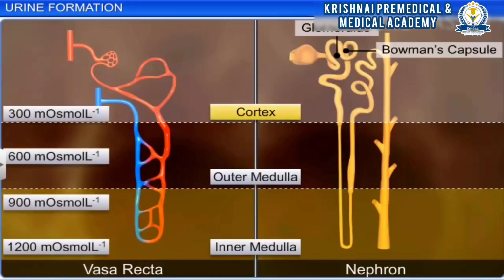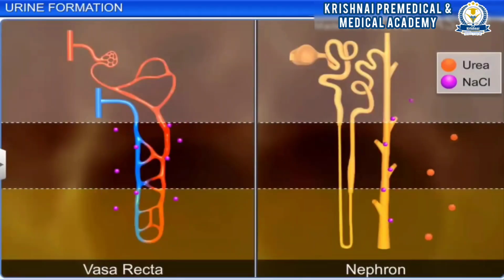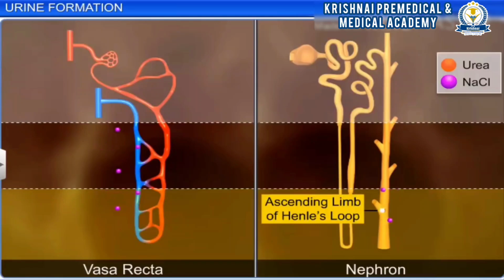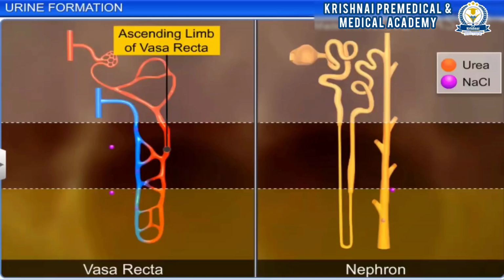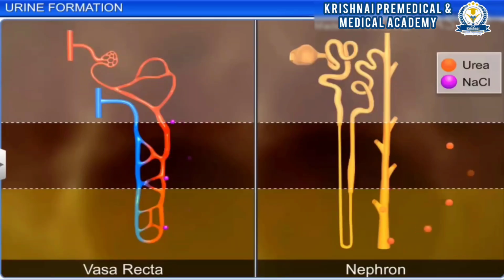The difference in osmolarity between the cortex and medulla is pronounced, as we can see that the osmolarity in the cortex is 300 milliosmol per liter, while it is as high as 1200 milliosmol per liter in the inner medulla. This difference in osmolarity is caused by the difference in the concentration of urea and sodium chloride. The sodium chloride that is transported to the ascending limb of Henle's loop is exchanged with the descending limb of the vasa recta. The ascending limb of vasa recta returns sodium chloride to the interstitium.